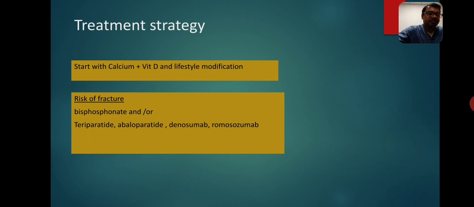After starting a therapy, every few years the patient should be evaluated for bone mineral density, and if the bone mineral density is adequate, then a drug holiday should be given for a few years, again reassessing the patient for fracture risk. So that is how treatment of osteoporosis should be done, and that is also the end of today's short lecture. Thank you.